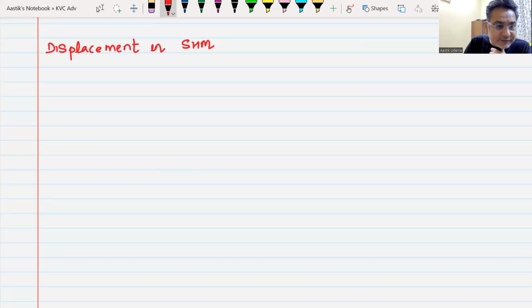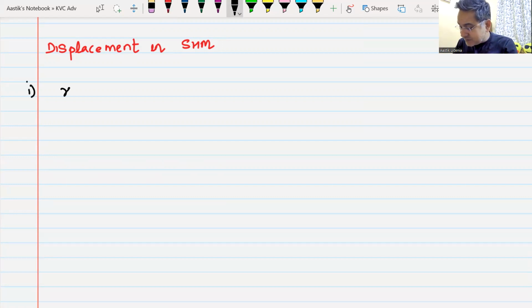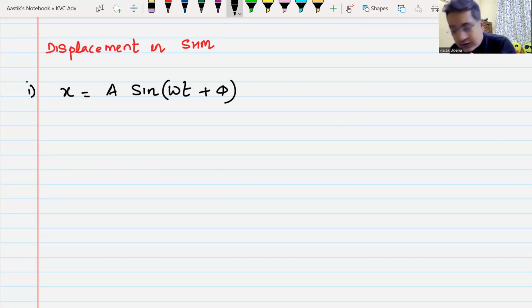Now, the normal equation of displacement in SHM will look like this: x is equal to A sine of omega t plus or minus phi. And we know all the terms in this equation.